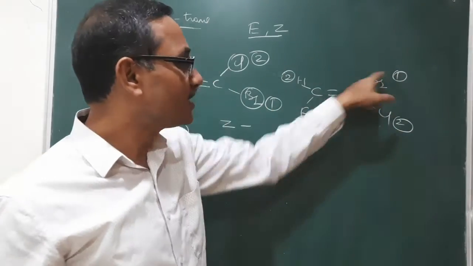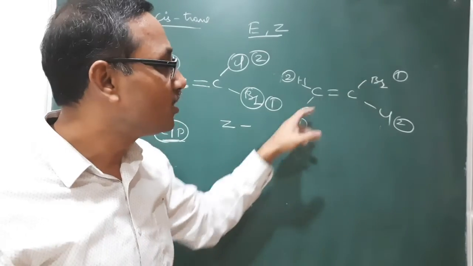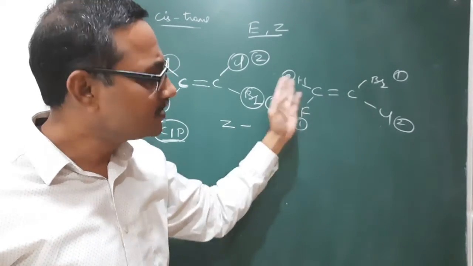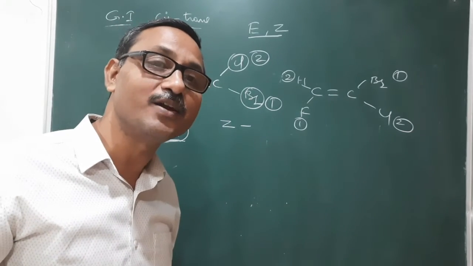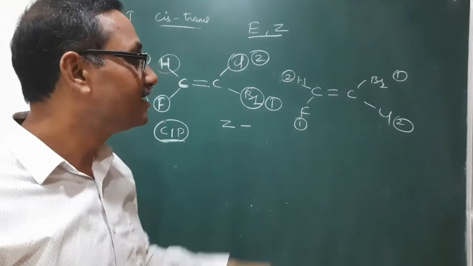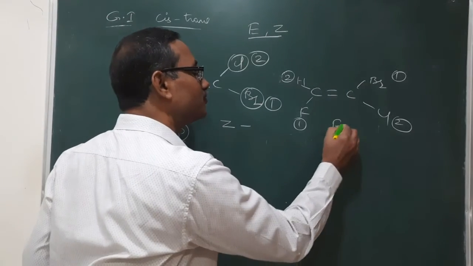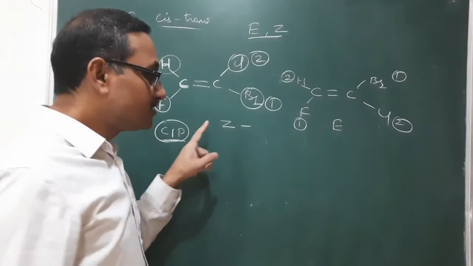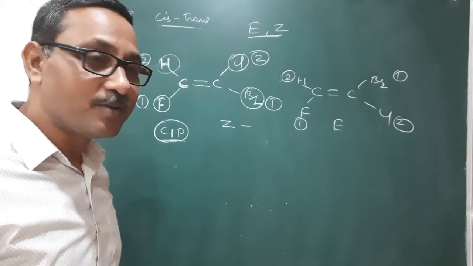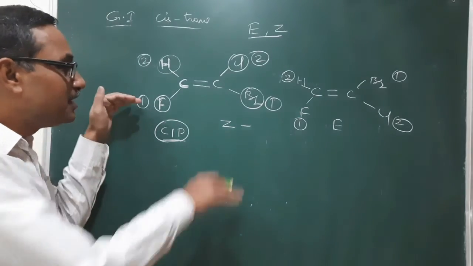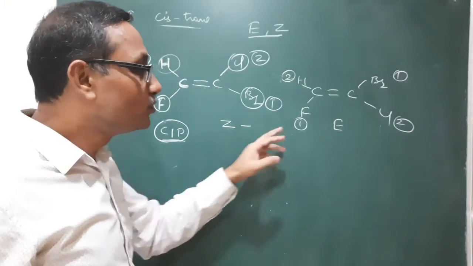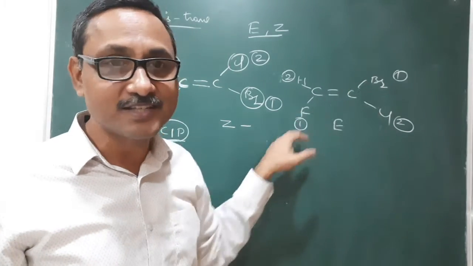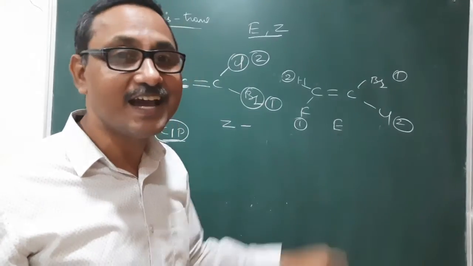So you can compare these two or these two. These two are at opposite sides, or these two are also at opposite sides. Once groups with a similar priority are at opposite sides, then it is called E isomer. This is a Z isomer, this is an E isomer. Here groups with a similar priority are at the same side, that is a Z isomer. And groups with a similar priority are at opposite sides, then it is an E isomer.